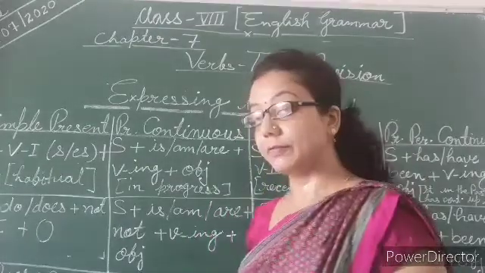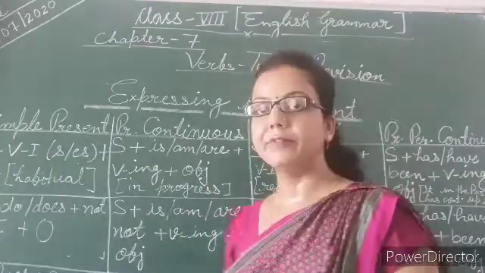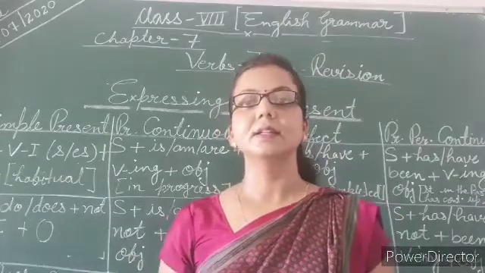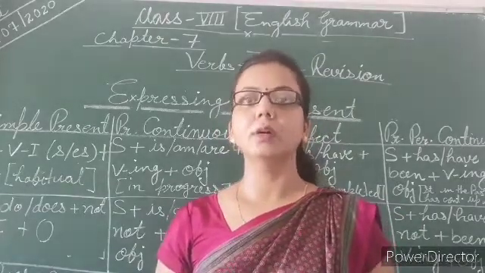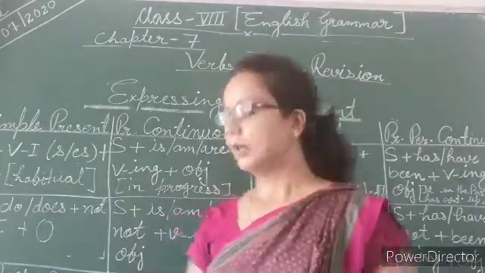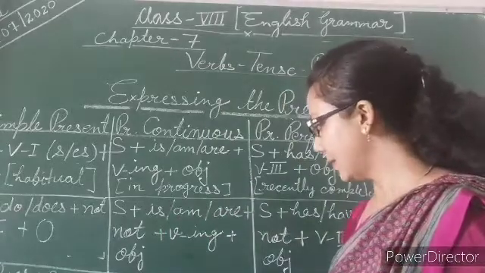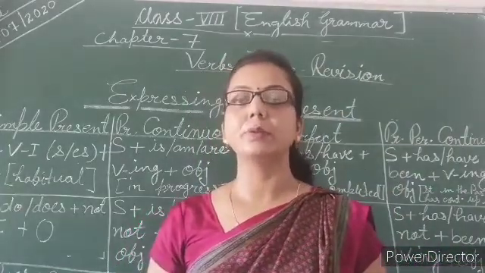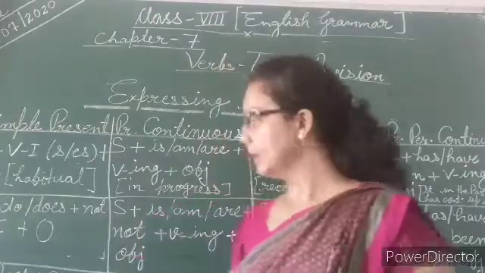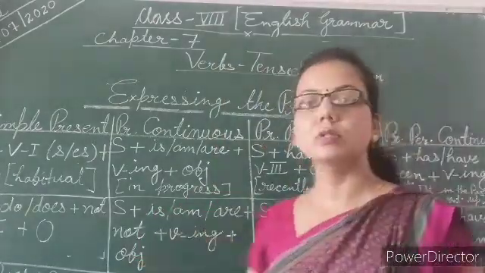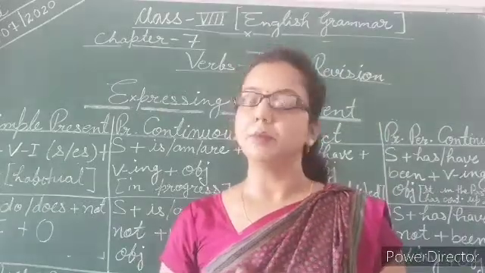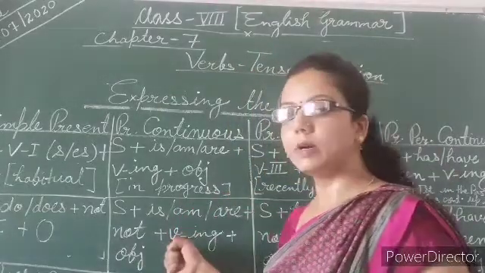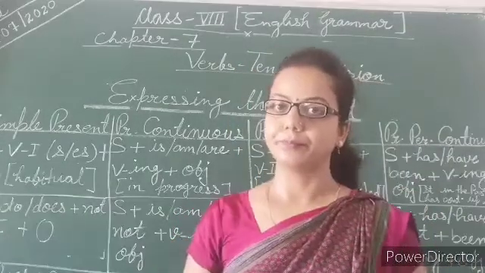So my dear students, one more thing, if there is a negative sense, then for interrogative you have to use the word not in between the subject and verbs ing form. But what about negative? In the negative format, you have to just use the word not in between be form and the verbs ing form.